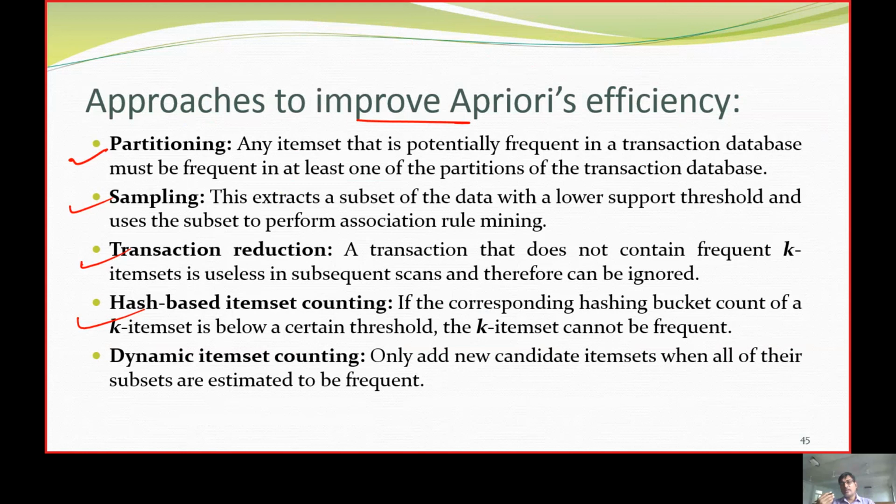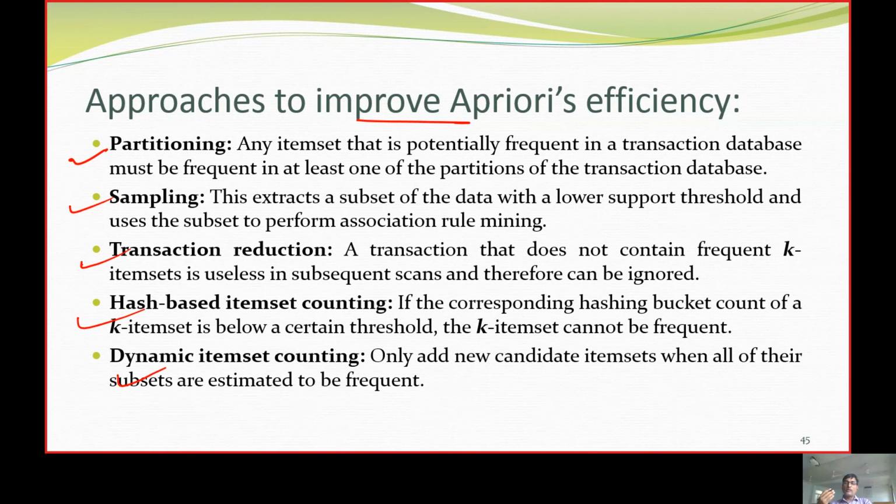Addition of candidate sets while running the algorithm can be improved by dynamic itemset counting. We feed the k value, that is, one item set or two item set, which is supplied by the domain expert, the data scientist or a data analyst. But instead of manually interpreting this, can't we take it dynamically and give the value without any human intervention? That is what dynamic itemset counting does.